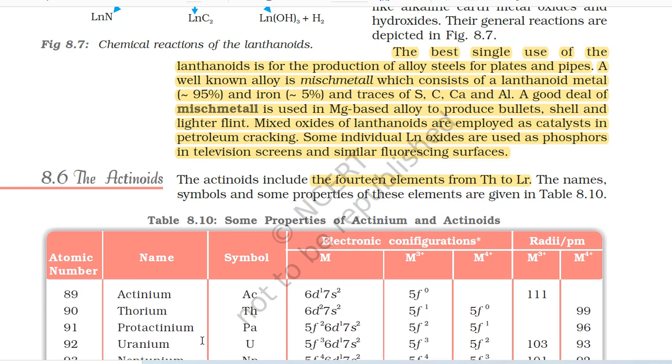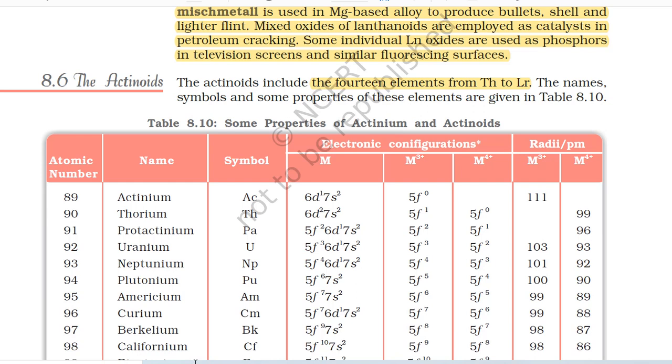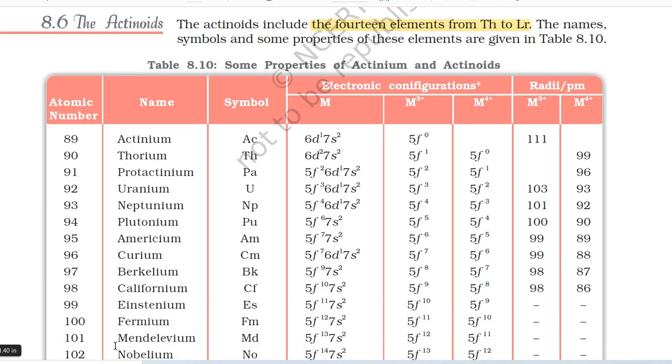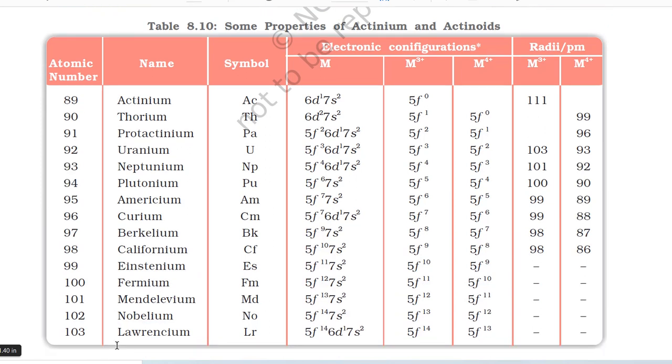8.6 The actinoids. The actinoids include the 14 elements from Th to Lr, that is thorium to lawrencium. The names, symbols and some properties of these elements are given in table 8.10. Table 8.10, some properties of actinium and actinoids.